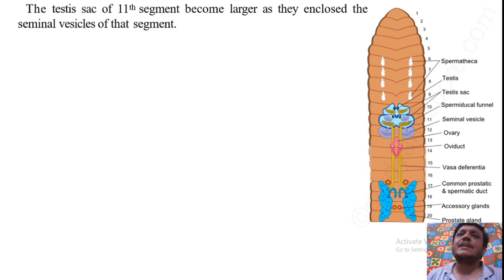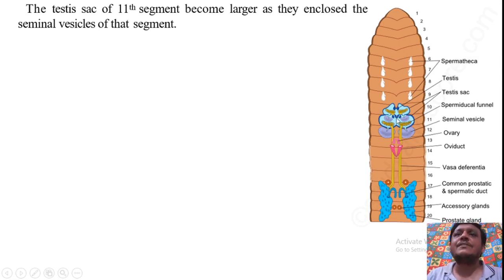Now in this diagram we can clearly see that this is the 10th segment, this one is the 11th segment, and these are the seminal vesicles. This is one pair of seminal vesicles and this is the second pair. The seminal vesicles of the testis of the 10th segment are located in the 11th segment.